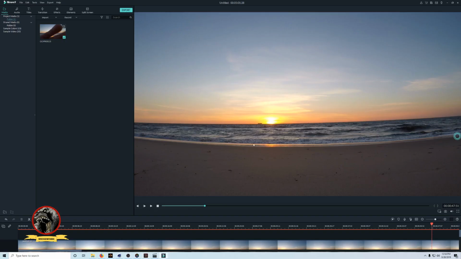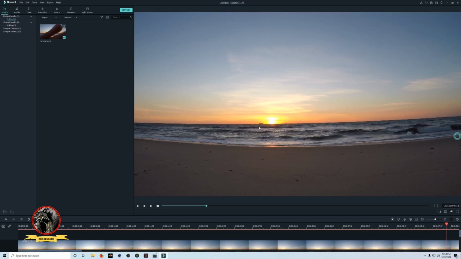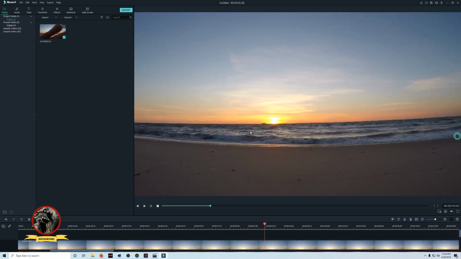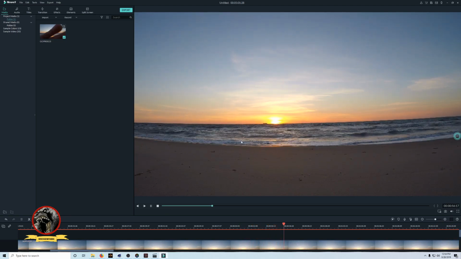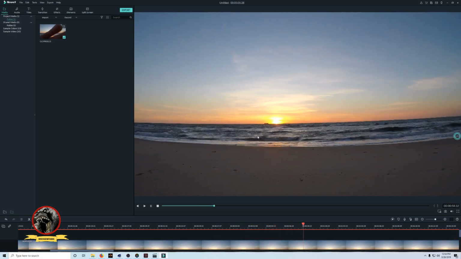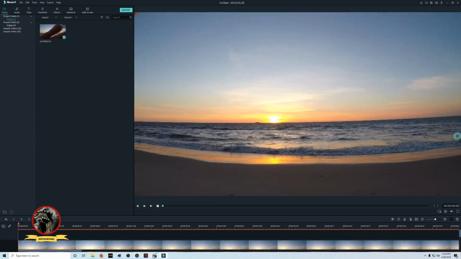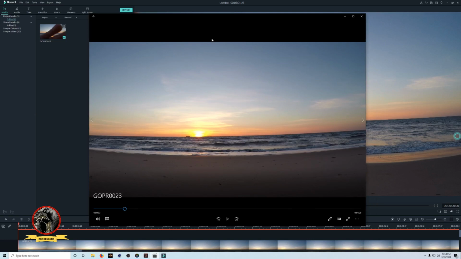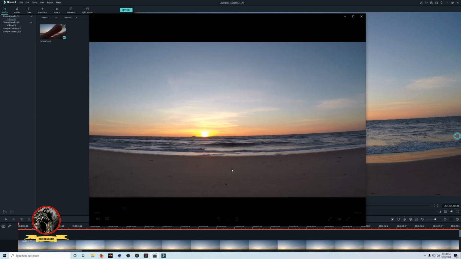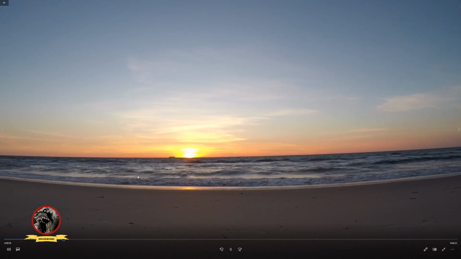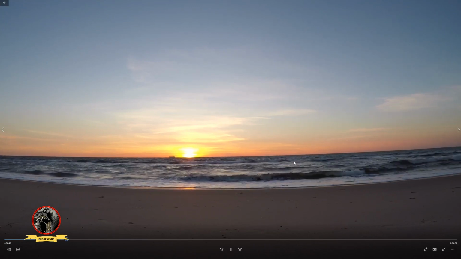It does look a little sharper though in the Filmora 9. It does. Let me hit play again. See there, once I hit play though, I have my granularity. I have my pixelation in the water. It just doesn't work out the same way. And if I go back to the original, the original GoPro setting, and I hit play, I don't have that pixelation in the water. I mean, it's super crisp.